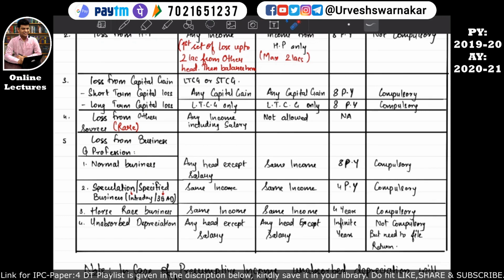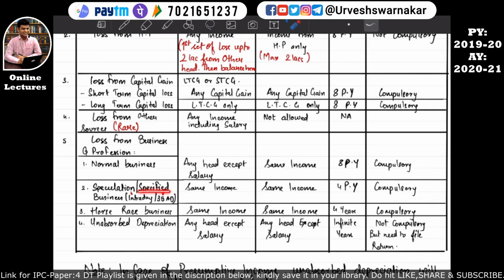I hope this is quite clear. Then what does specified business mean? Specified business means section 35AD. Section 35AD we will any which way study in the PGPP chapter, that is the business and professions chapter. That time you will come to know what this specified business means. There is a list of businesses that the Income Tax Act has specified under section 35AD.